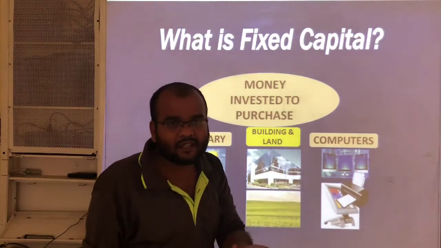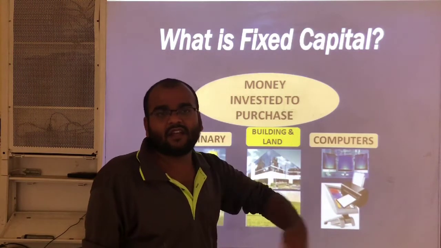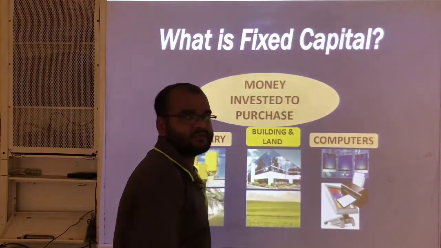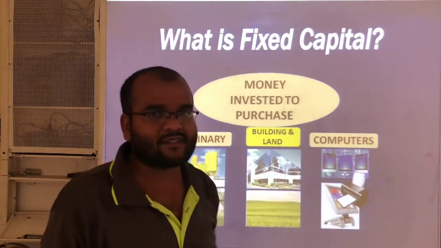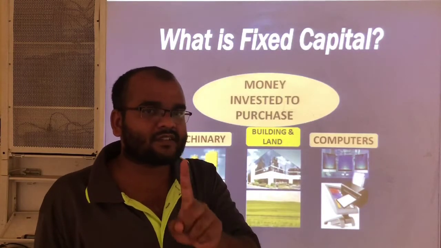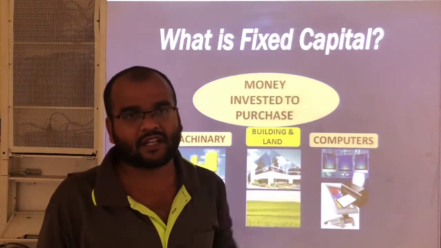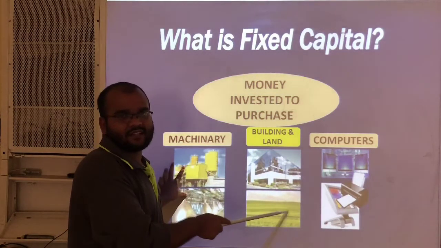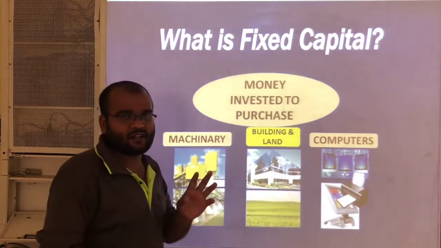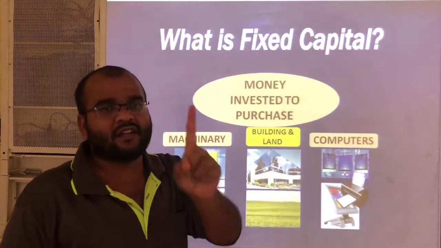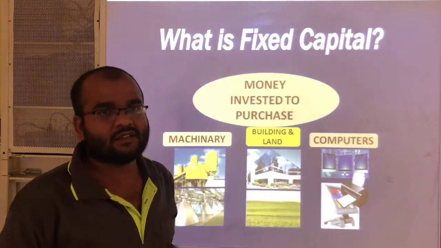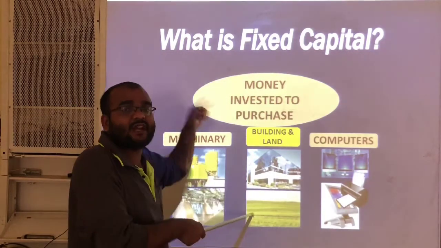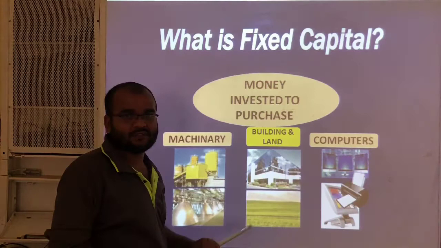Once we buy, they will be sustained for a long time. Computers and other devices also, if you buy once, will last a long time. We have to spend money on all these things only once. That money is called fixed capital.